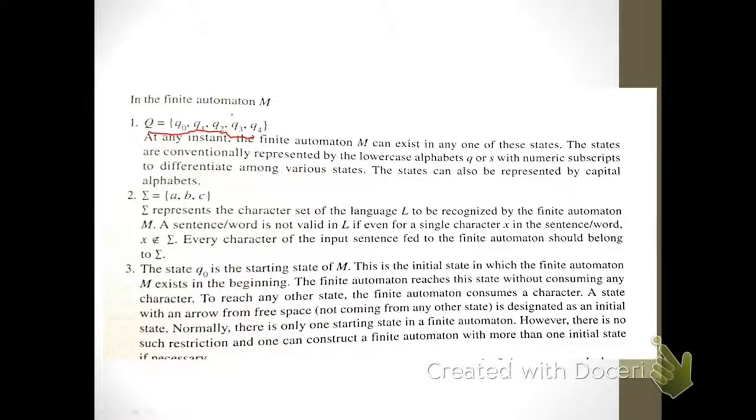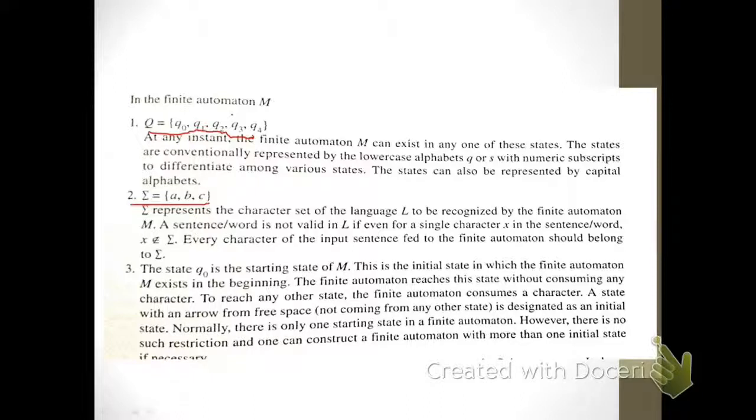And sigma, which is the input symbols A, B, C, represents the character set of the language L to be recognized by the finite automata M. A sentence or word is not valid in L if even for a single character X in the word, X does not belong to sigma. That is, for a word to belong to the language L, all the symbols in the string must belong to the character set sigma. So every character of the input sentence fed to the finite automata should belong to sigma.